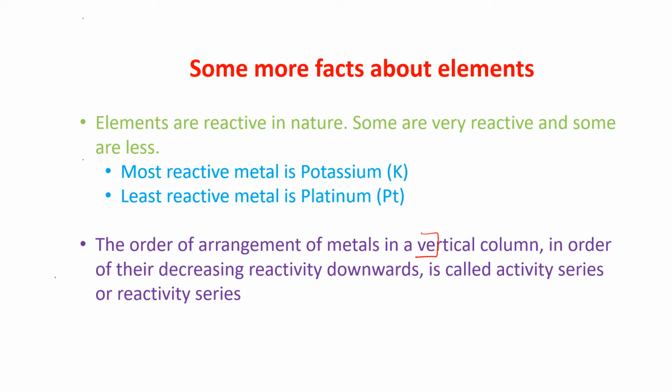Now see this one. The order of arrangement of metals in a vertical column in order of their decreasing reactivity downwards is called activity series or reactivity series. This is very important. What is that? The metals in their decreasing order of reactivity are arranged in a column.